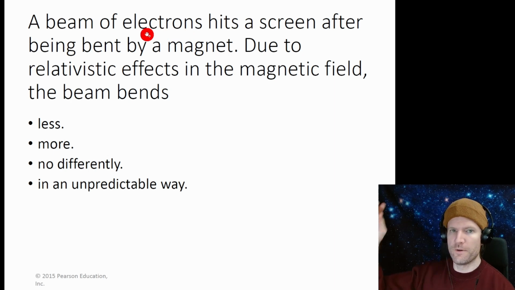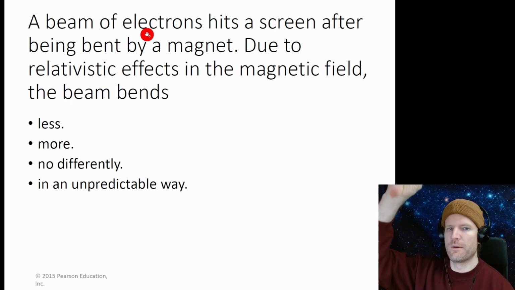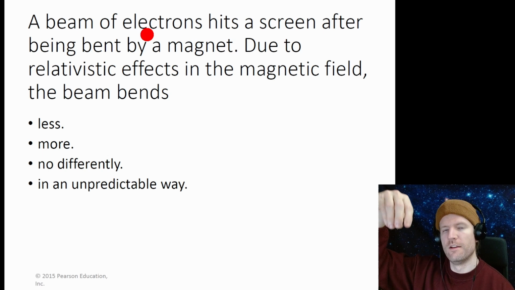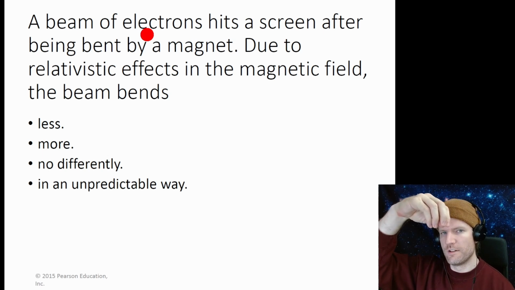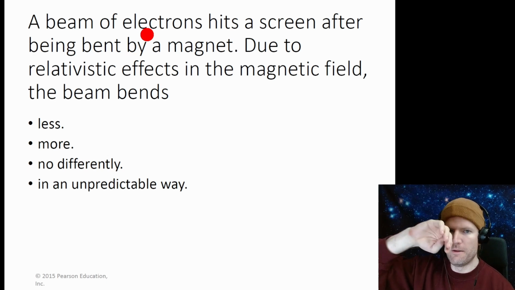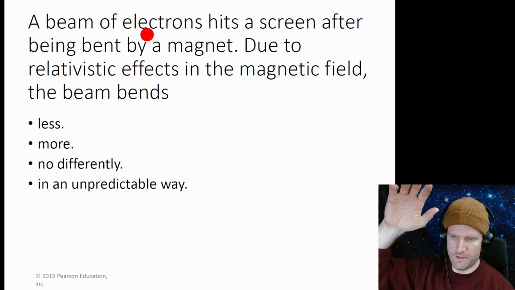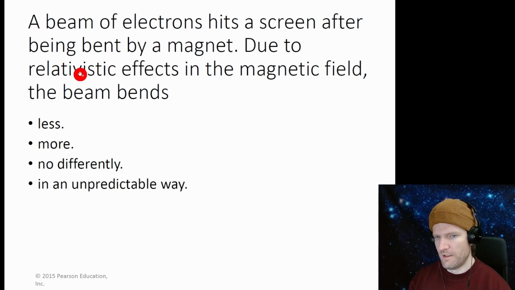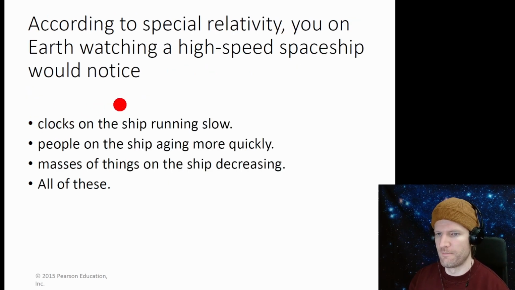If we make a prediction with Newtonian physics and a prediction with relativity, our Newtonian physics will be wrong. Newtonian physics will have a beam bent more than relativity. So our relativistic particle will bend less than Newtonian mechanics. There are two predictions, but the universe does what it does, so it's going to be less.